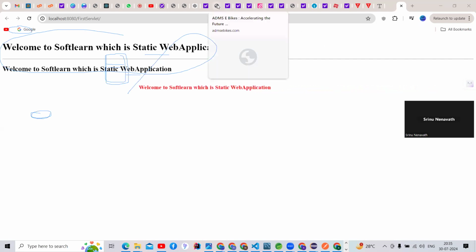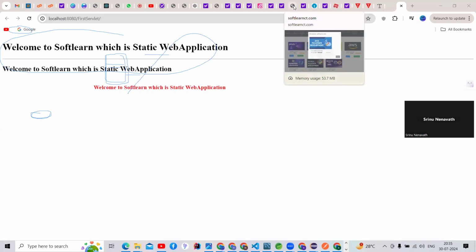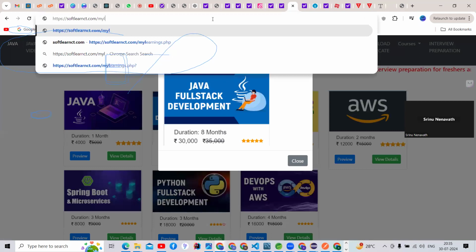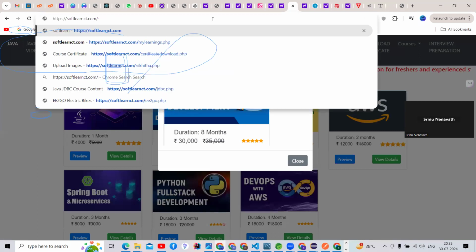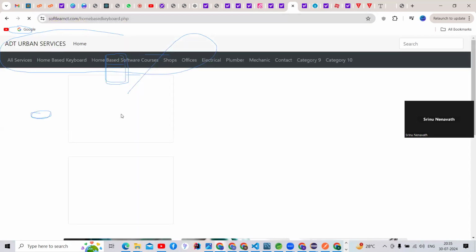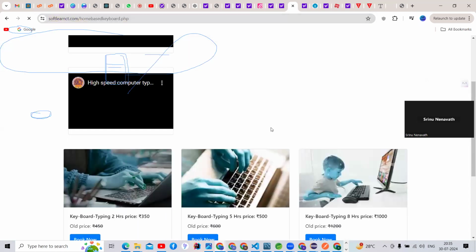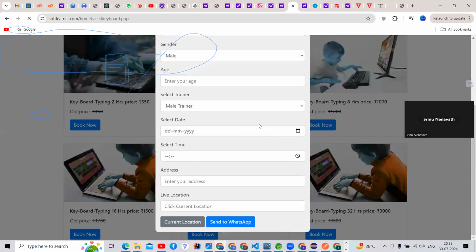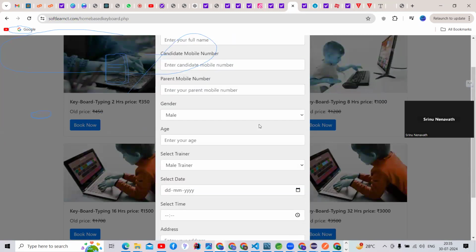Let me show you where it is. See here, there is a form. I am opening it, and there is a book now option. This form can be implemented here.